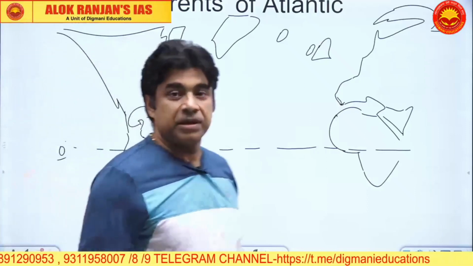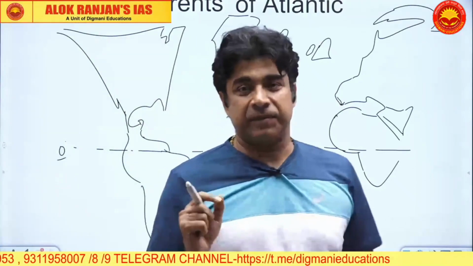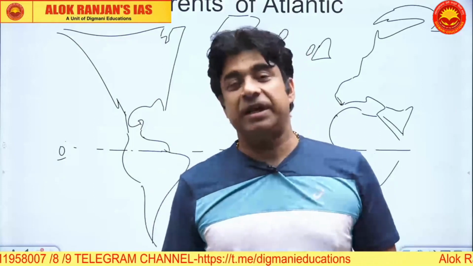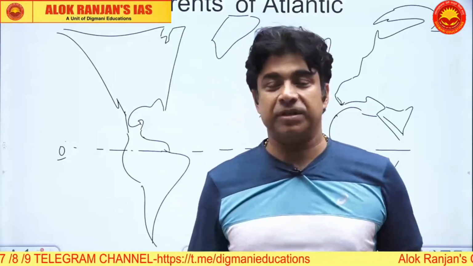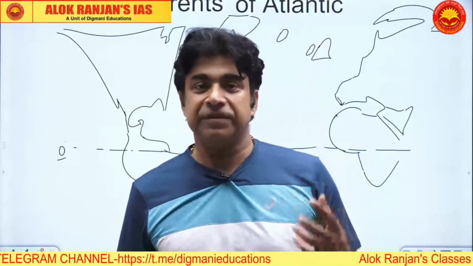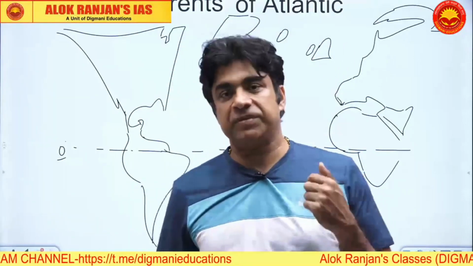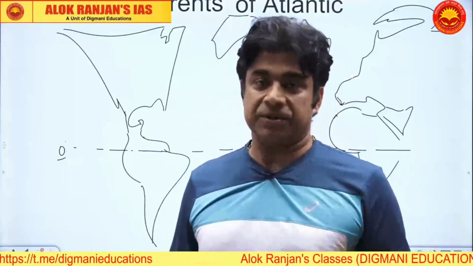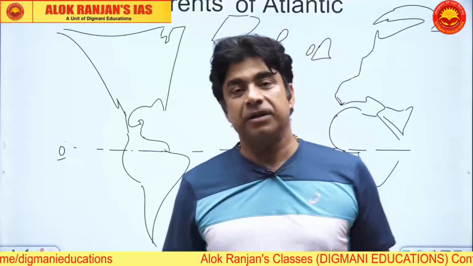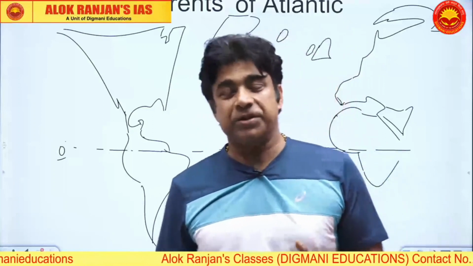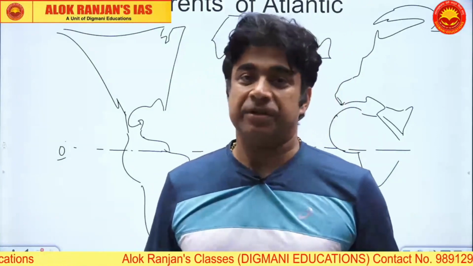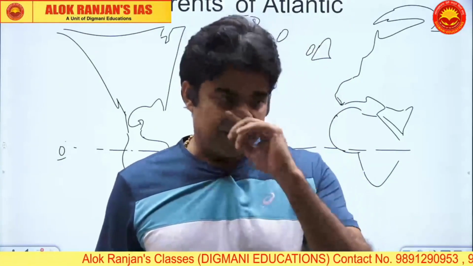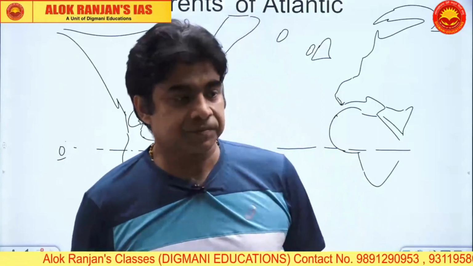Now, a full-fledged explanation on the origin and distribution of ocean currents with a reasoned account. Fine. So please write a question first. The question which was demanded in UPSC, and it is a very popular question of PCS examinations, very often asked. Please write the question.